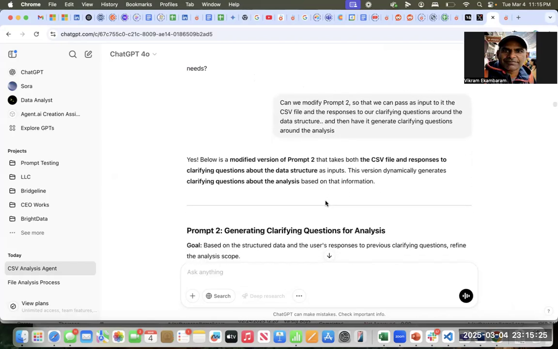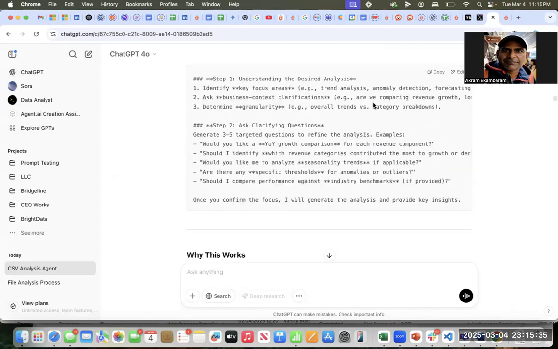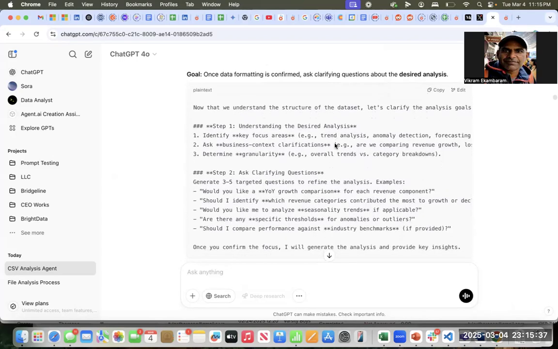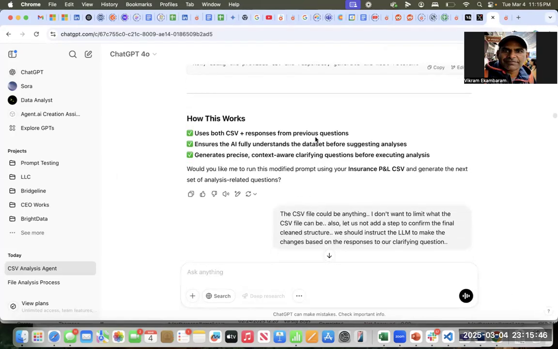And then I read that and I say, hey, can you change this so we can pass as input its CSV file and the responses to our clarifying questions around the data structure, and then have it generate clarifying questions around the analysis. Because if I look at this, it needs to take the CSV file and the clarifying questions to go do that. And so it does that. And again, you'll notice it just generates the prompt. And I won't go through each of these steps.